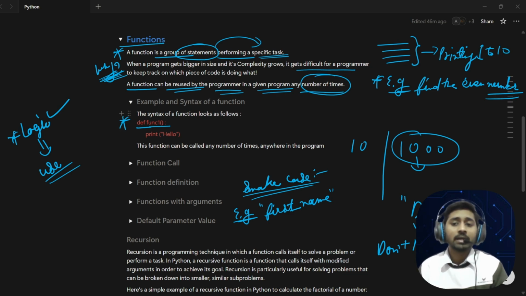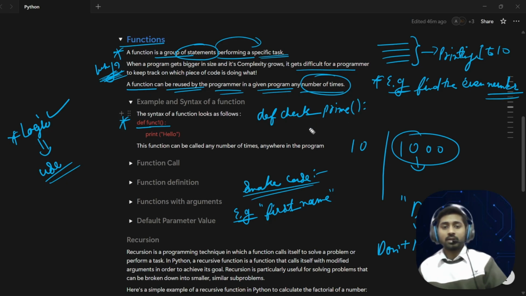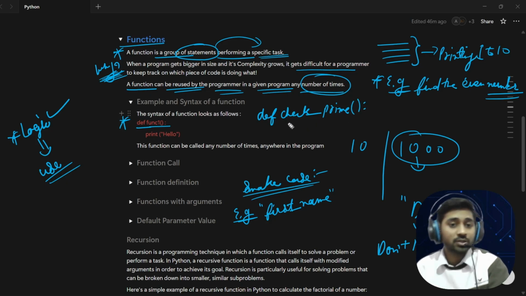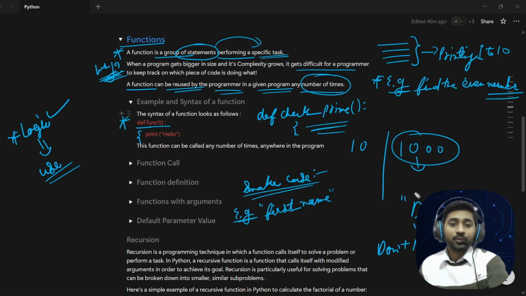Let's say you want to write check prime. So we write def check_prime. See, this is my function. This is how I define the name of the function. And then you write what the function is doing, that is the function body, which we define here.